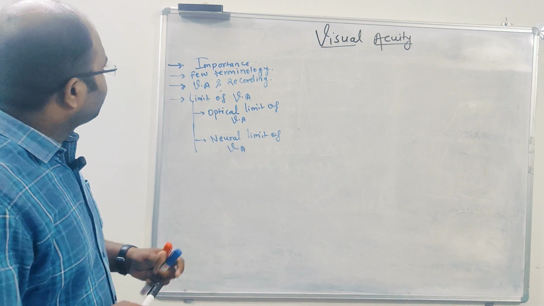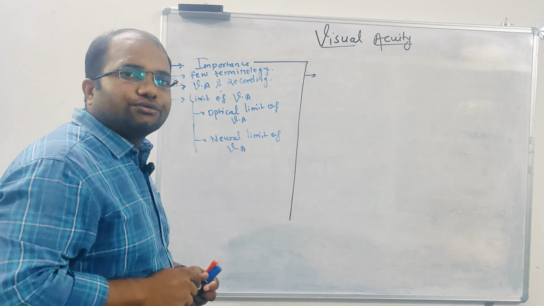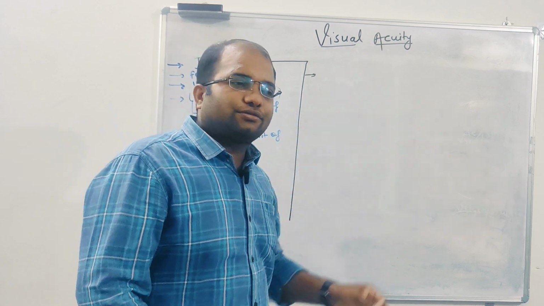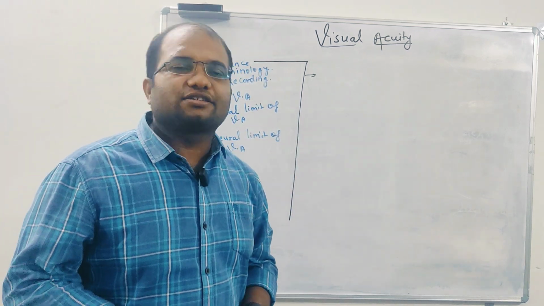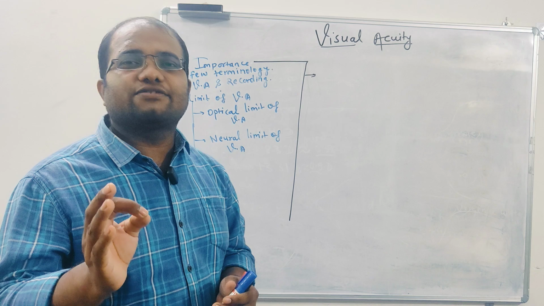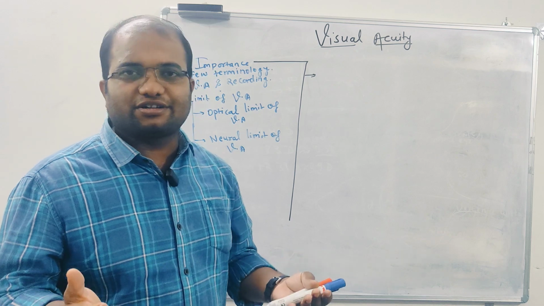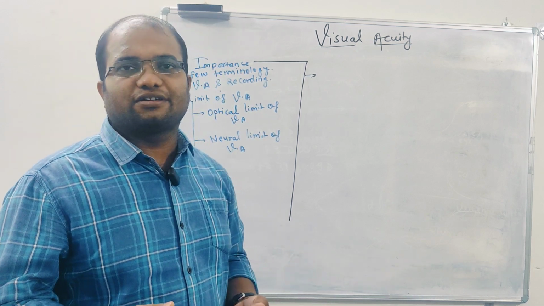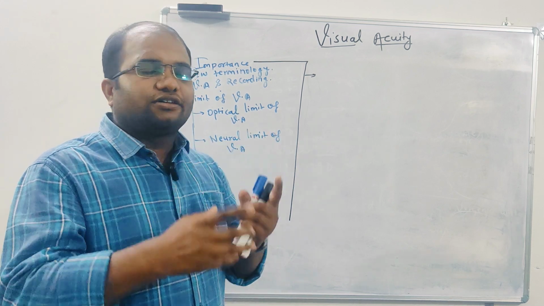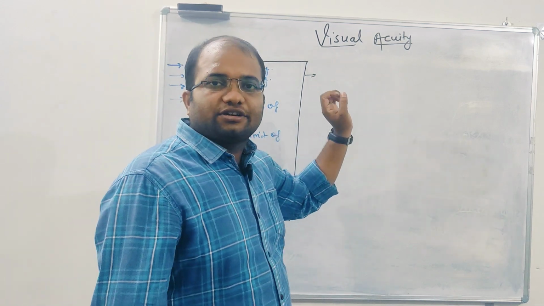Okay, so coming to the importance of visual acuity, before starting, I assume you know some basics about visual acuity. At least you have heard about visual acuity, right? In simple terms, visual acuity is a quantification of vision. How much you can see, if I want to quantify it. Everything we need to quantify, right? If you are going shopping, if you are buying vegetables, you need to quantify it. So when you want to quantify vision, we document it in the form of visual acuity. So it is a quantification of vision in simple words.